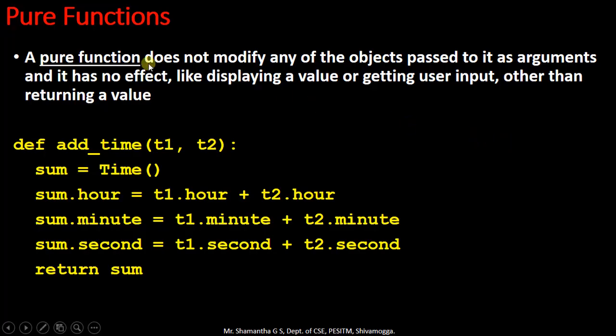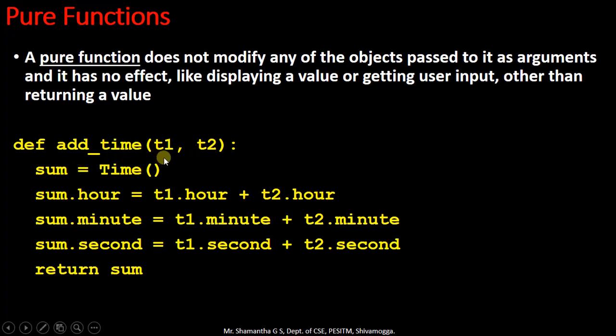Now we shall move on to our next topic, pure functions. A pure function does not modify any of the objects passed to it as arguments, and it has no effect like displaying a value or getting user input other than returning a value. So this pure function does not modify any of the attributes of the arguments. T1 and T2 are the objects that are being passed from the main program. T1 and T2 are not being modified by this function.